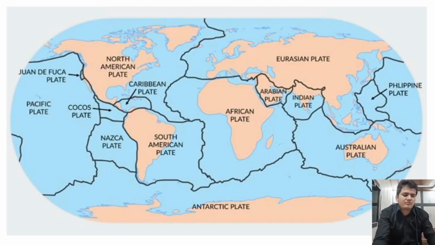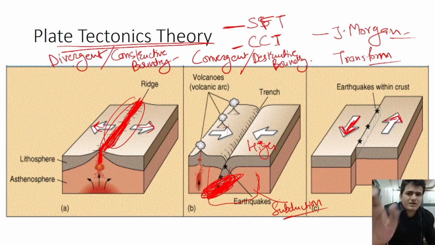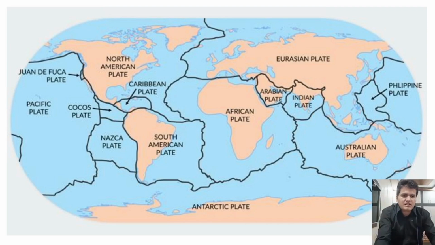And the third one is the transform boundary. A transform boundary is when two plates are neither converging nor diverging, they are just moving parallel in opposite directions. So there is no formation or destruction of any plate, but there are some volcanic activities. We can see that this is the map of the different plates on the surface of Earth.